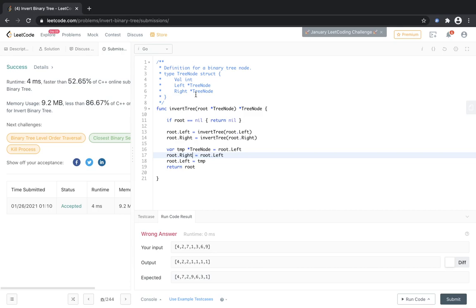I think I almost did the same thing in C++. We have some value also, but I don't think it should matter.